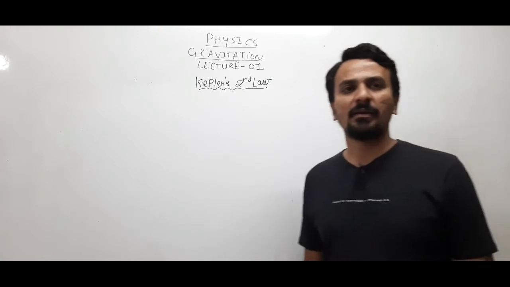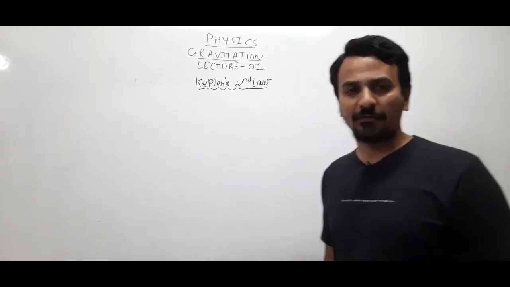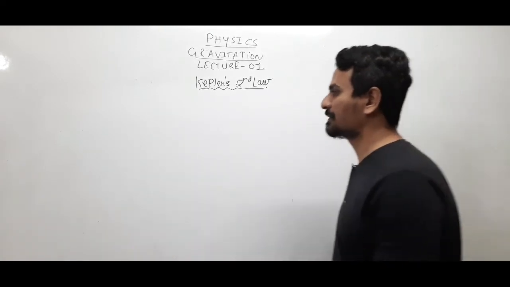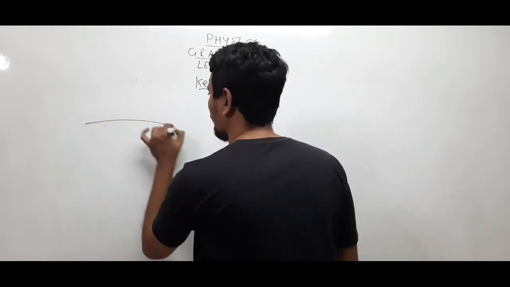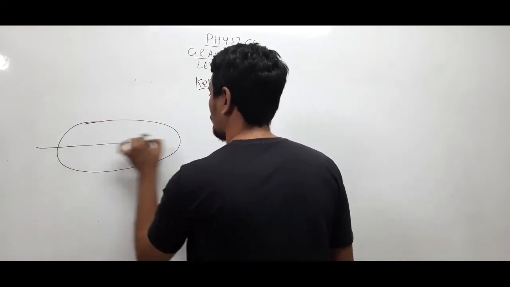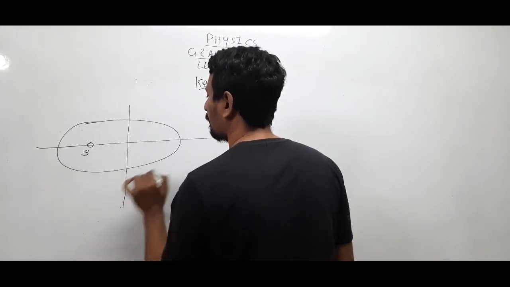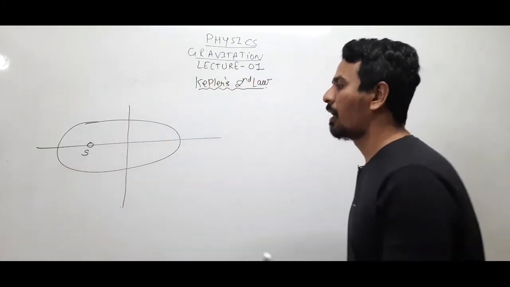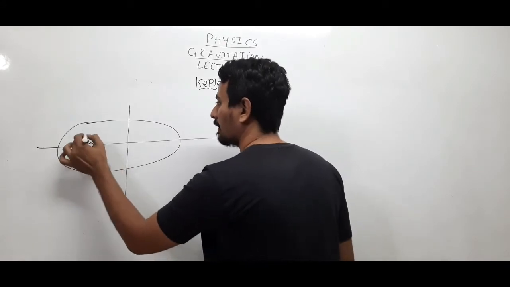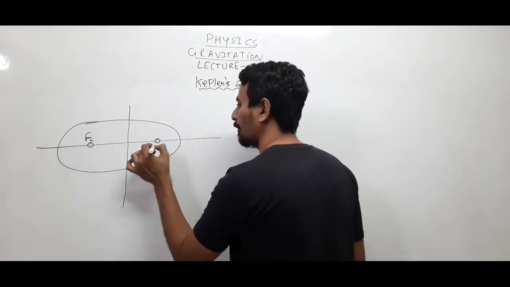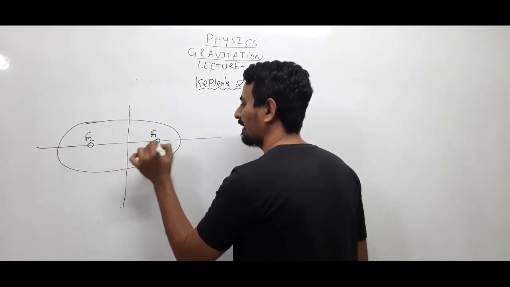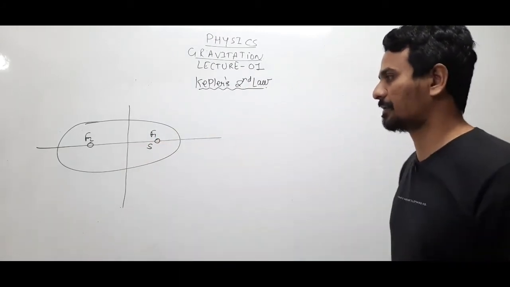We have seen that the sun is situated at one of the foci and the planet will revolve in an elliptical orbit, right? That means this was the case where the sun was at one of the foci and the planet revolves in an elliptical orbit. Now you can consider the sun at this point or at this focus, no problem. We had considered it over here in the first law, so let us go here.